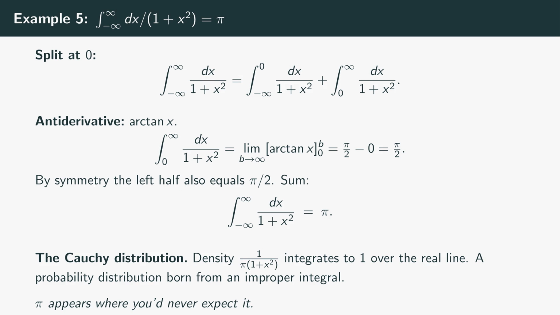The Cauchy distribution is the heavy-tailed cousin of the normal, so heavy-tailed that its mean doesn't even exist. The integral of x times 1 over pi times the quantity 1 plus x squared dx diverges. But the distribution itself is a perfectly legitimate probability density, born directly from an improper integral with value pi.